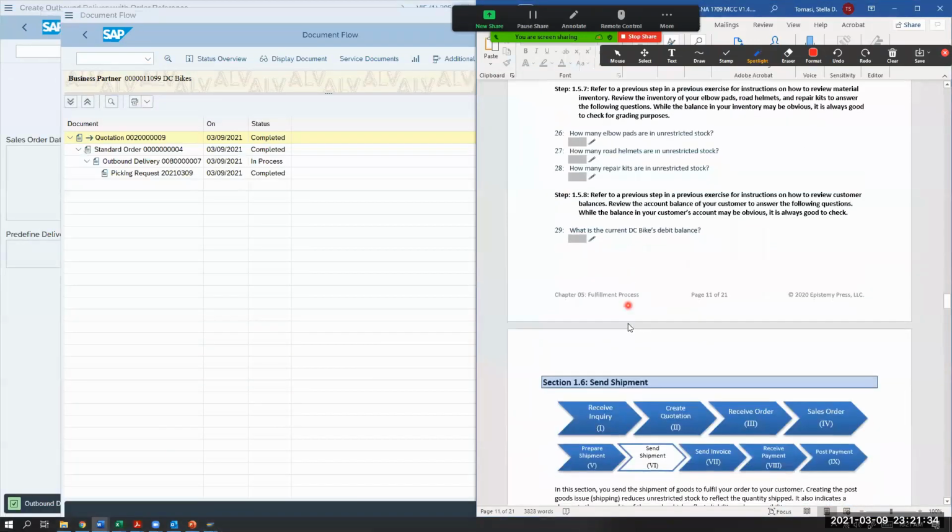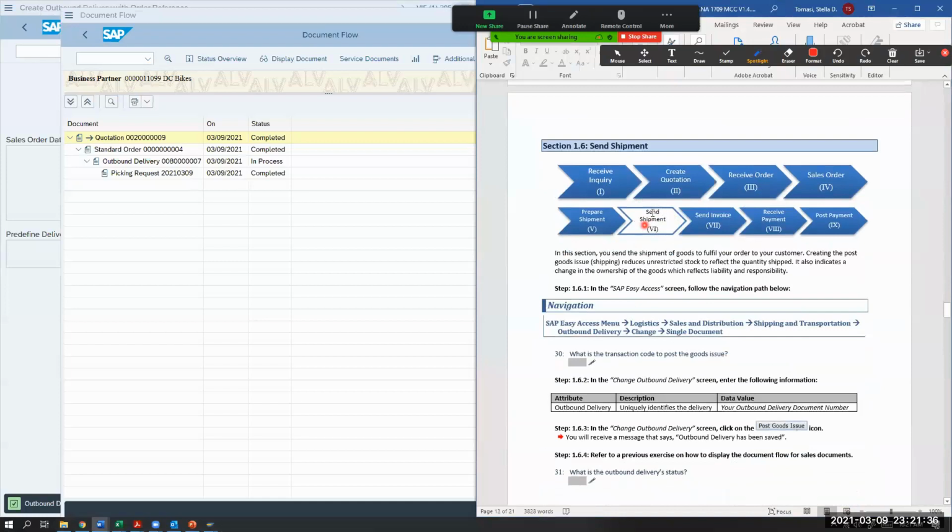And so now we're going to be in send shipment. In this section, you send the shipment of goods to fulfill your order to your customer. Creating the post goods issue, shipping reduces unrestricted stock to reflect the quantity shipped.